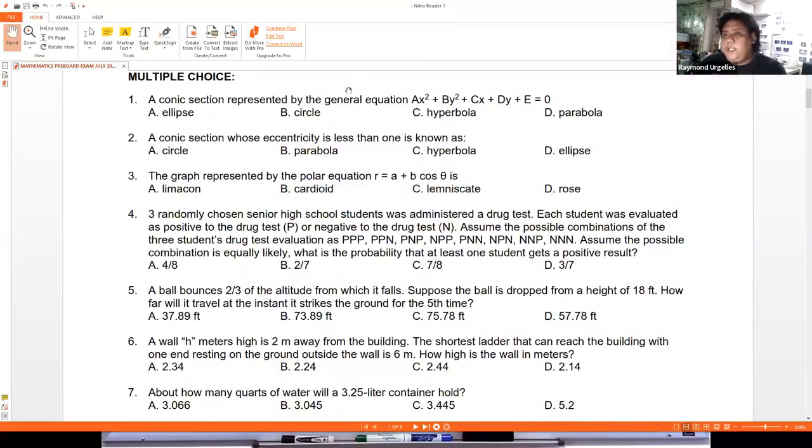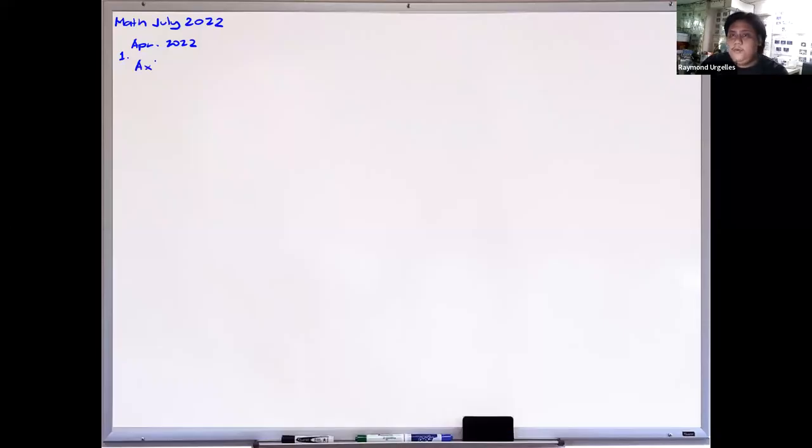The conic section is represented by this general equation. Let me write that: ax squared plus by squared plus cx plus dy plus e equals 0. The problem here is that the question does not say what A, B, C, D are, so we will use the most basic assumption used in books: A, B, C, D, and E are all greater than 0.